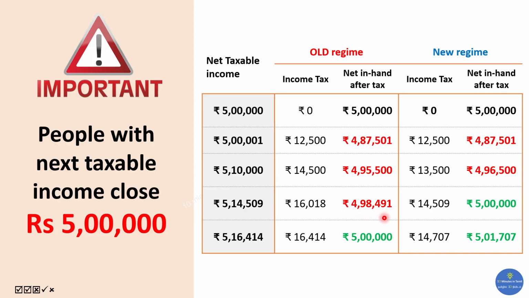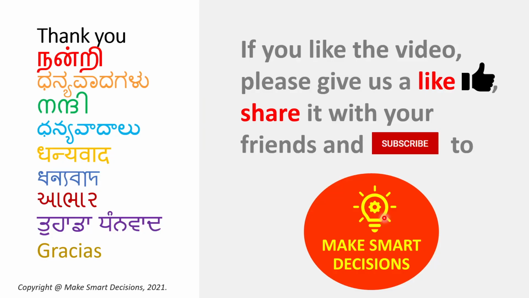So if you are someone who has a net taxable income which is very close to 5 lakhs, you have to watch very closely and choose the right regime appropriately. Now, what is the takeaway for us? The takeaway is simple. We'll have to save more, we'll have to improve our saving habits and choose the old regime. Please do not choose the new regime that would actually make you spend more.